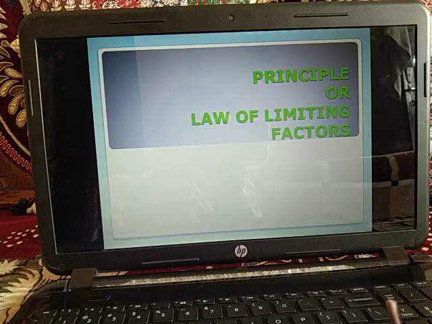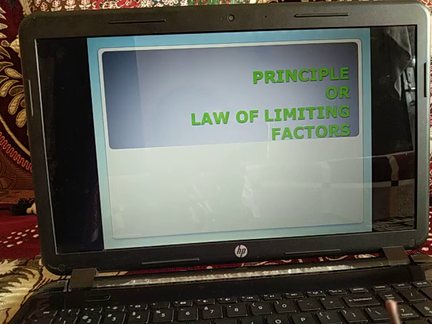Blackman provided light of low intensity, say 150 foot candles, and 1 foot candle is equal to 10.76 lux, and found photosynthesis to occur.